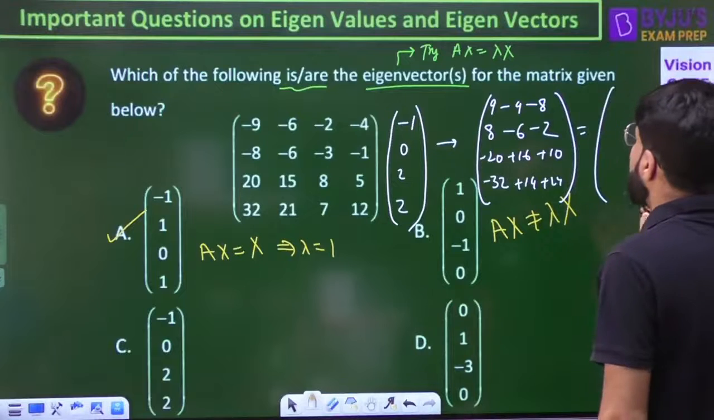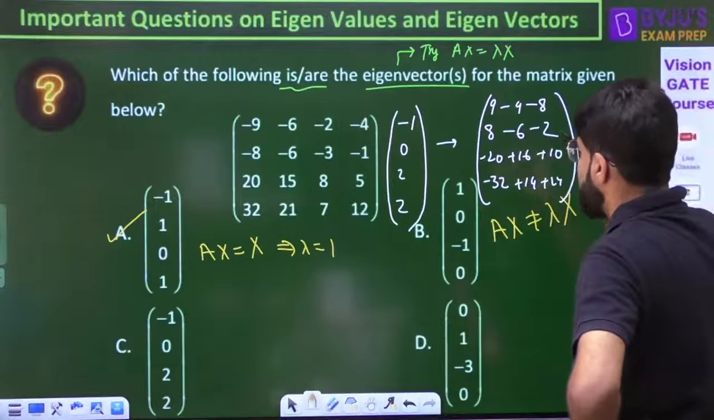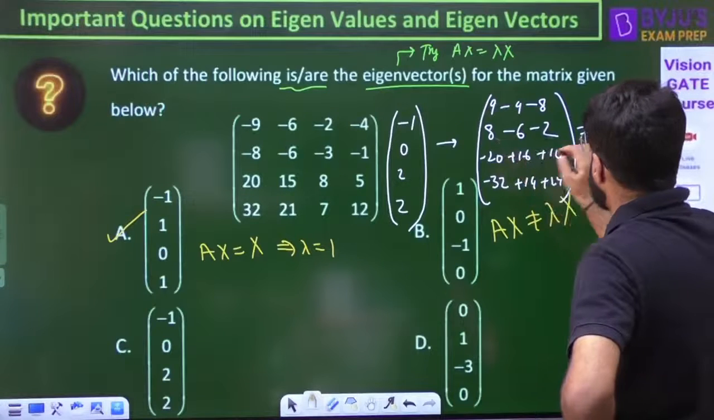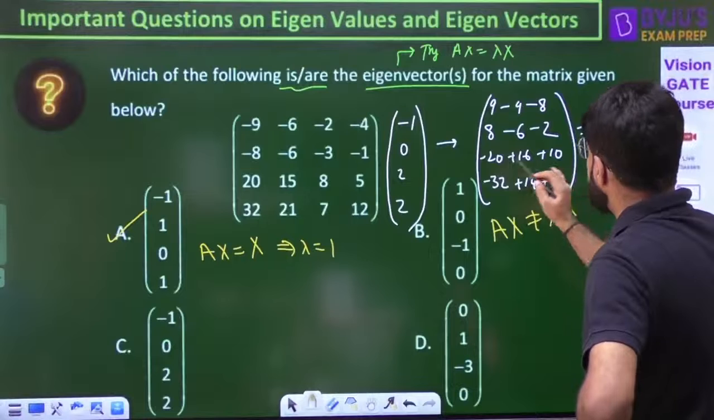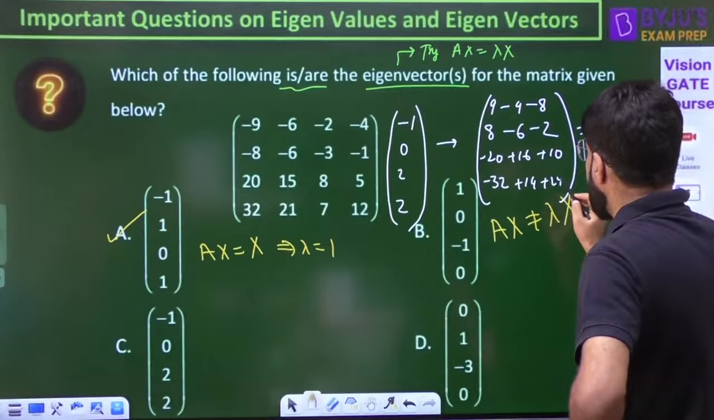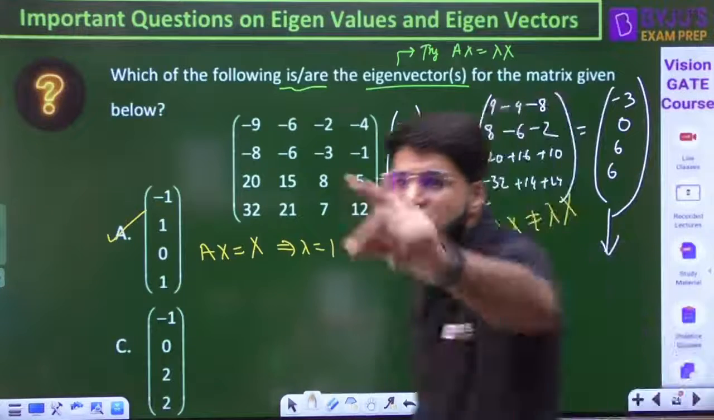Let's see the numbers now that are coming up. 9 minus 8, 1, minus 4, minus 3. 8 minus 6 is 2, 2 minus 2, 0. Perfect, 0 is coming. Then this is 26 minus 26. 38 minus 32, this is 6. Yes, correct. This is also an eigenvector.